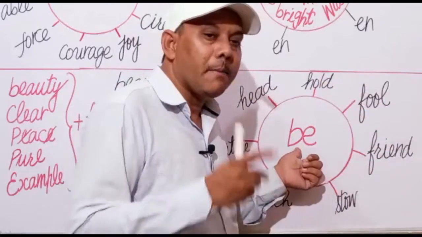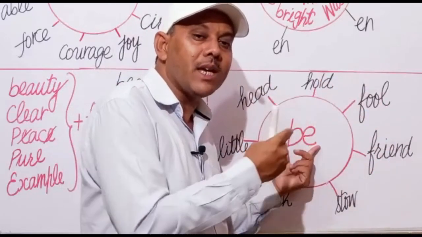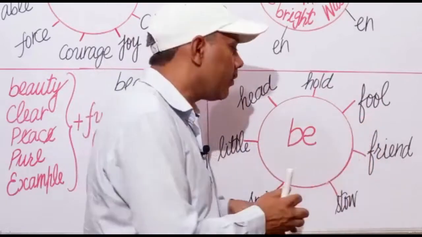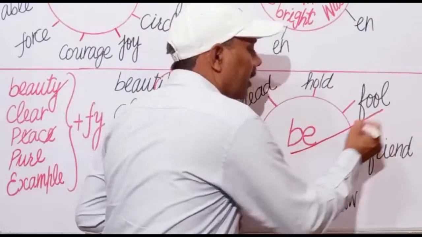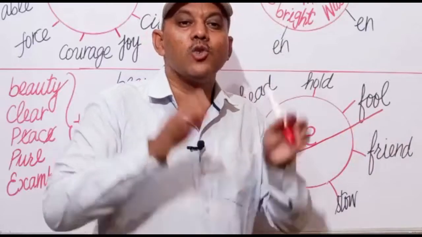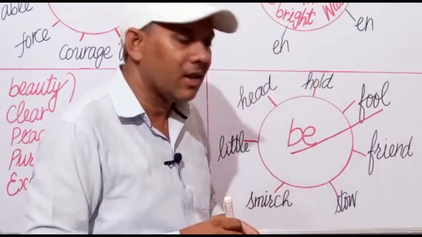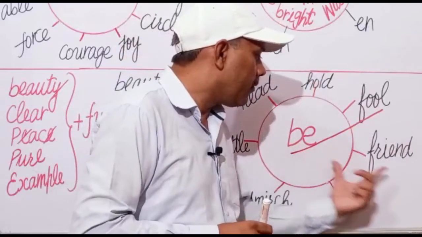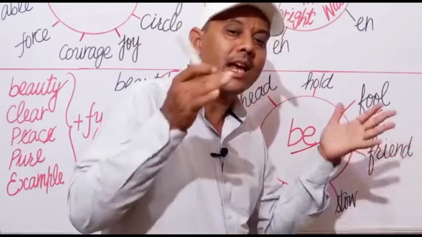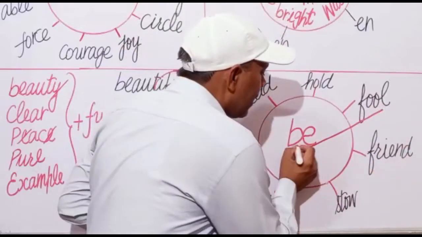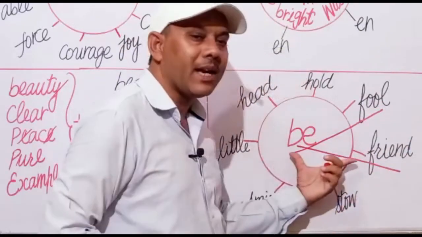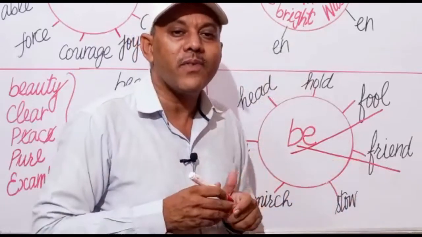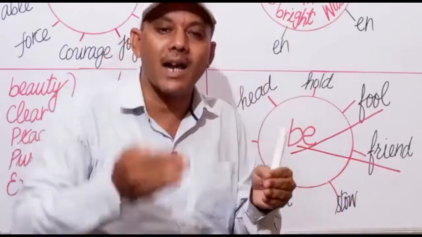We can make a verb by adding be as a prefix, and it will become befool. Befool means to make someone a fool. Next is friend. As you know, friend is a noun. You can add be to friend and it will become befriend. Befriend means किसी को दोस्त बनाना.